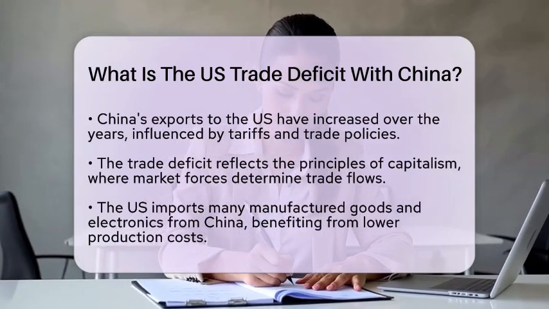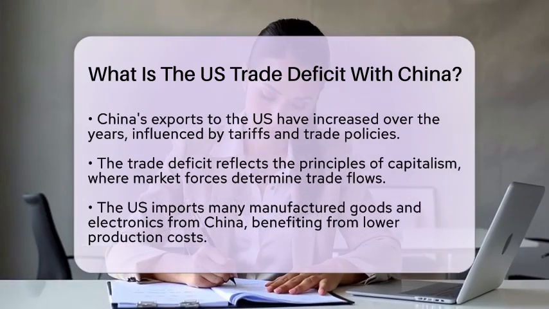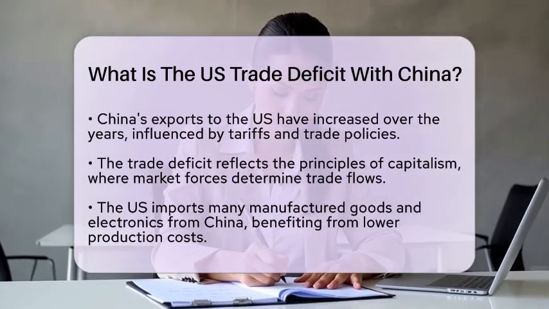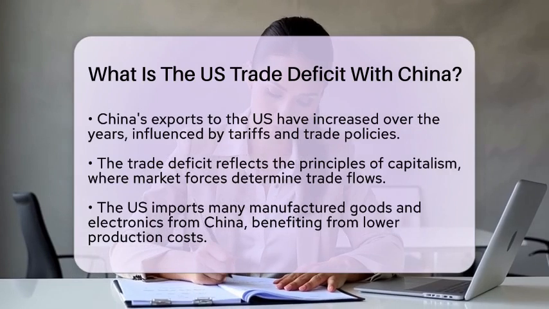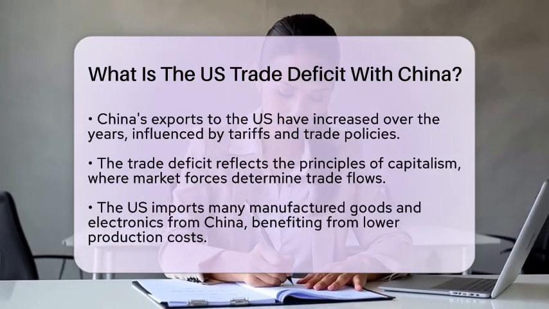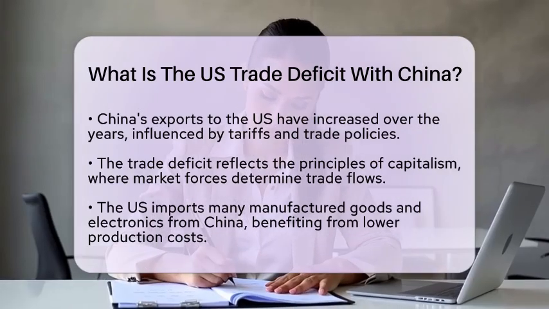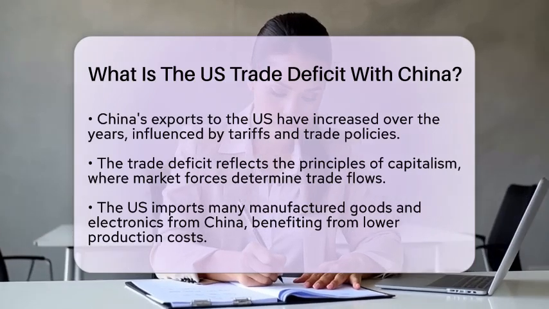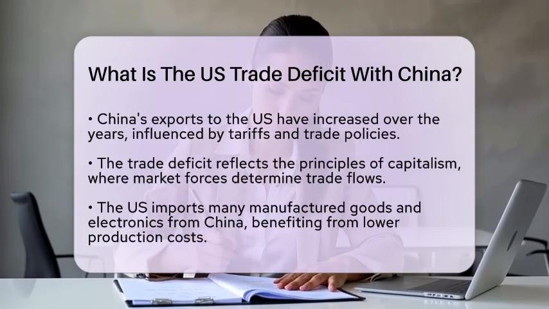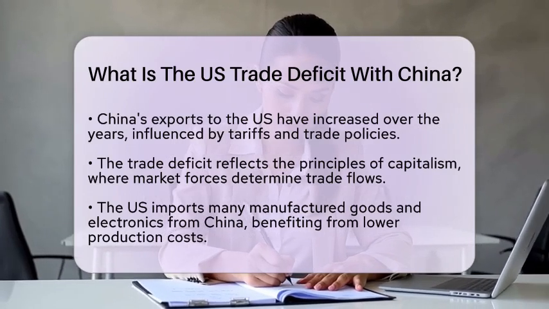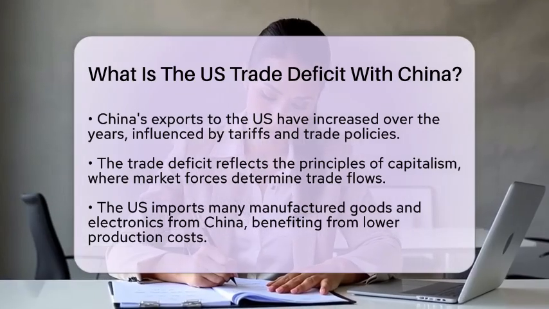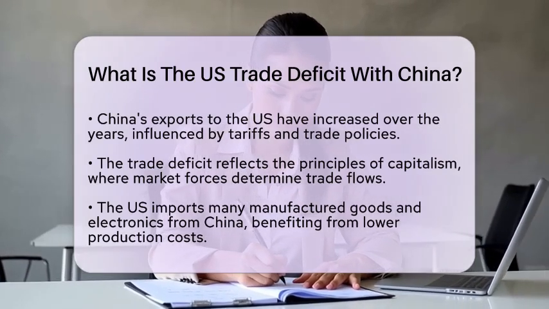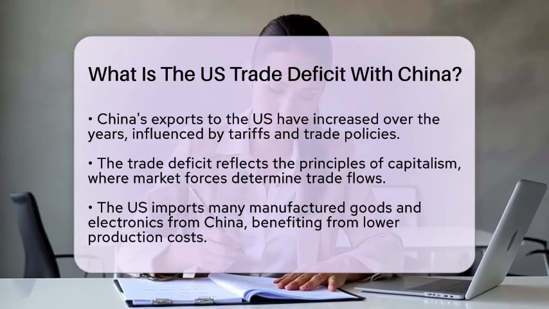The US imports many manufactured goods and electronics from China, where production costs are often lower. Meanwhile, the US exports services and some goods, but the volume does not match the scale of imports. Government regulation and trade policy also play a role in shaping this deficit. Tariffs and trade restrictions can influence the flow of goods. While they may reduce imports, they can also raise costs for consumers and businesses.